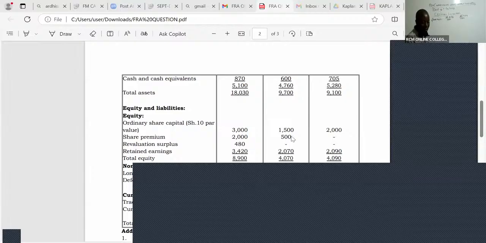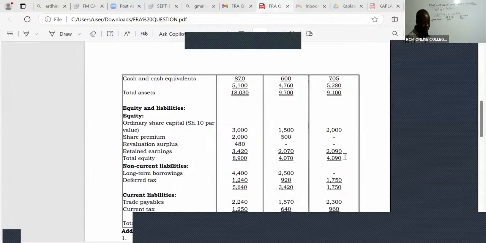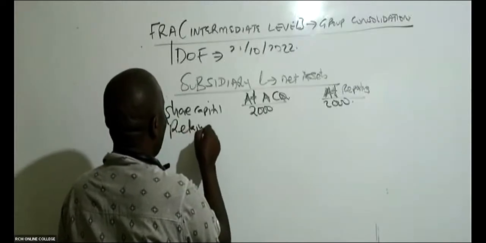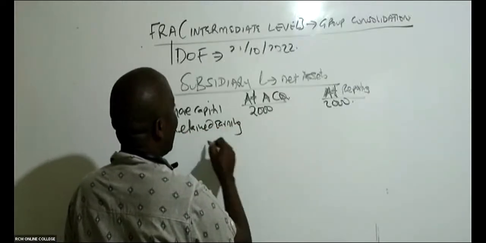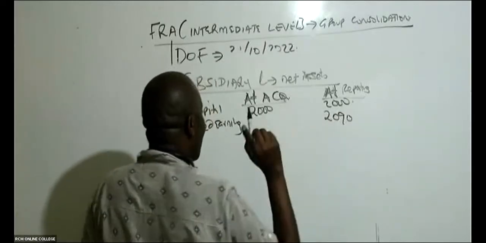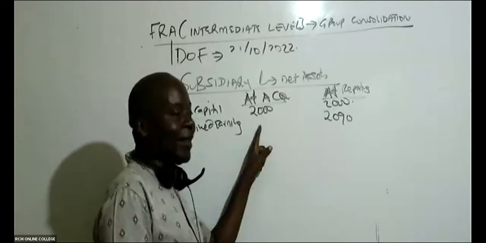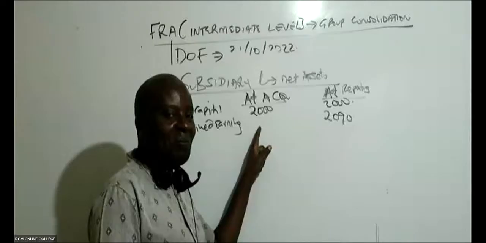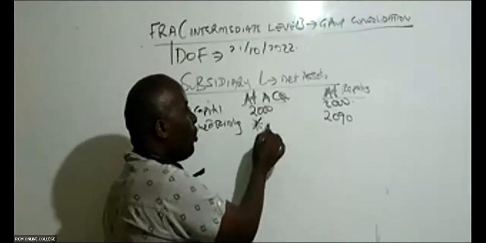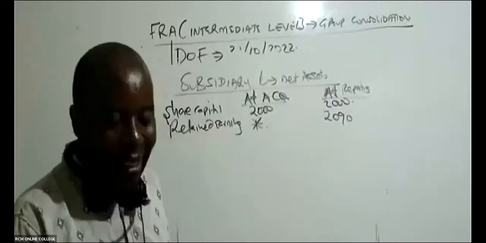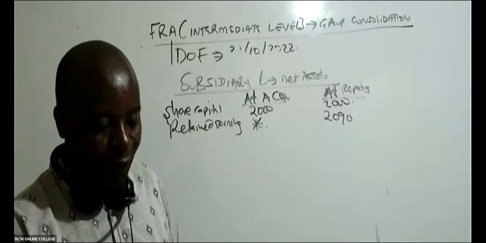So then, ladies and gentlemen, I have retained earnings here. At reporting, I have 2090. But you see, this examiner was a tricky examiner. He never gave us retained earnings at acquisition. He wanted us to compute this, and this is what I want you to compute for my 500 bob. For S, he told us retained earnings at acquisition were this much. But for L, he never told us.